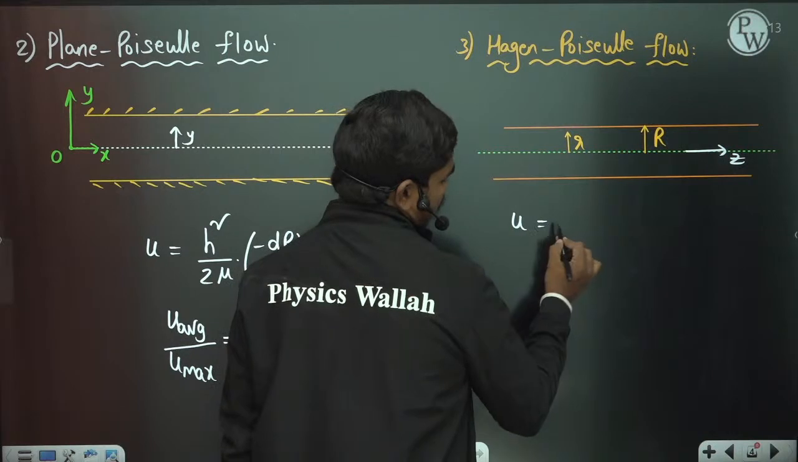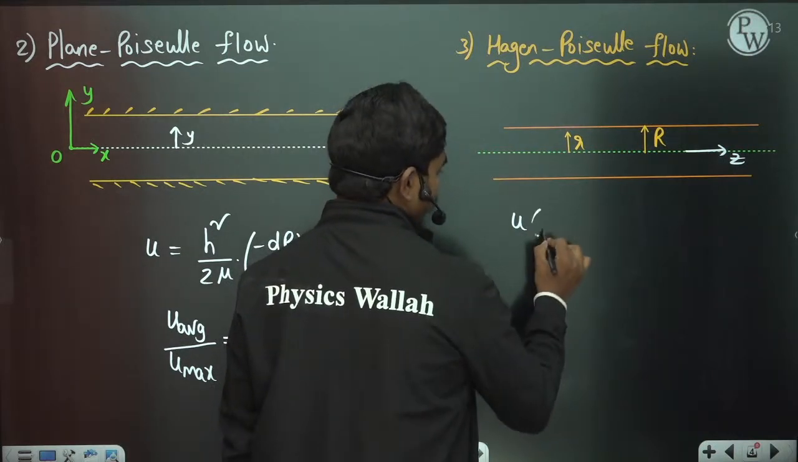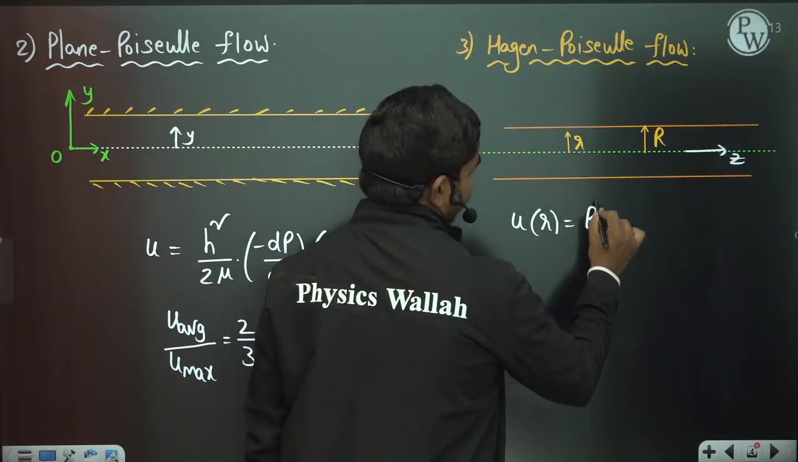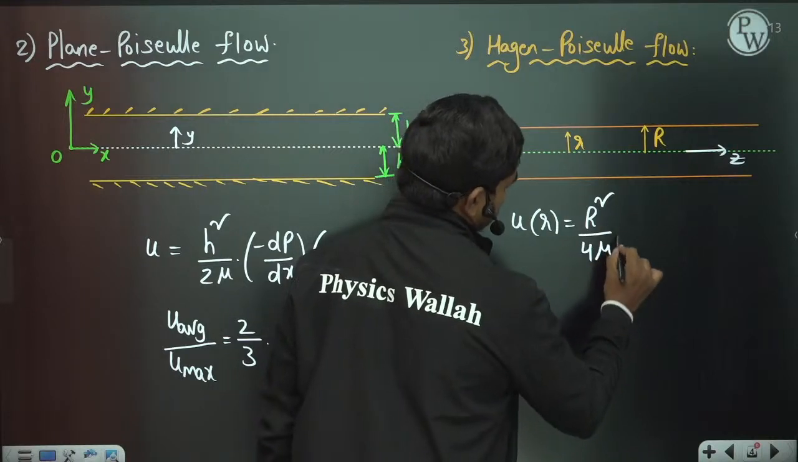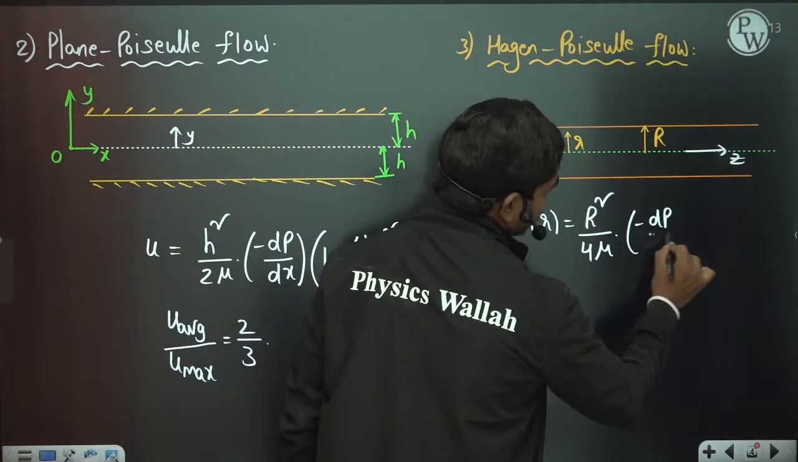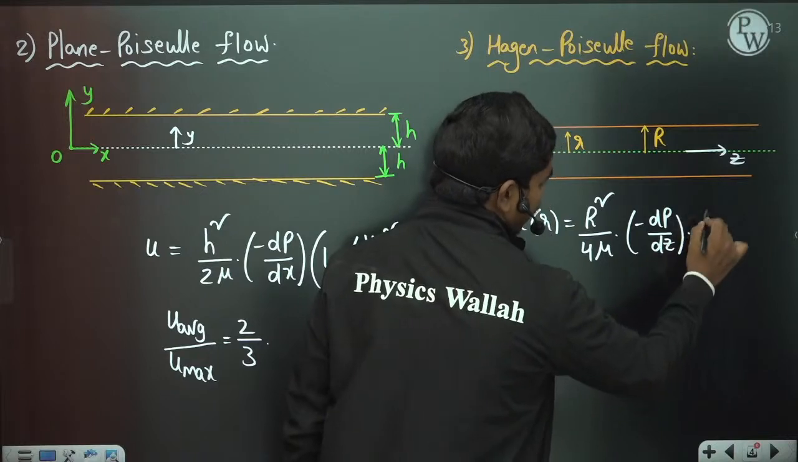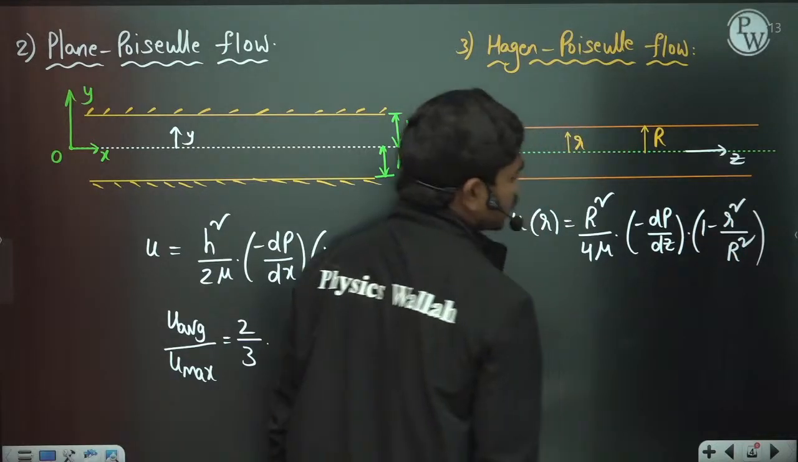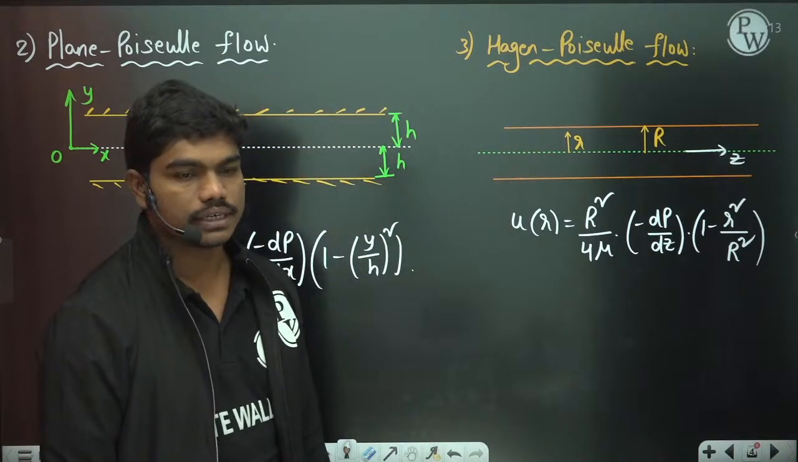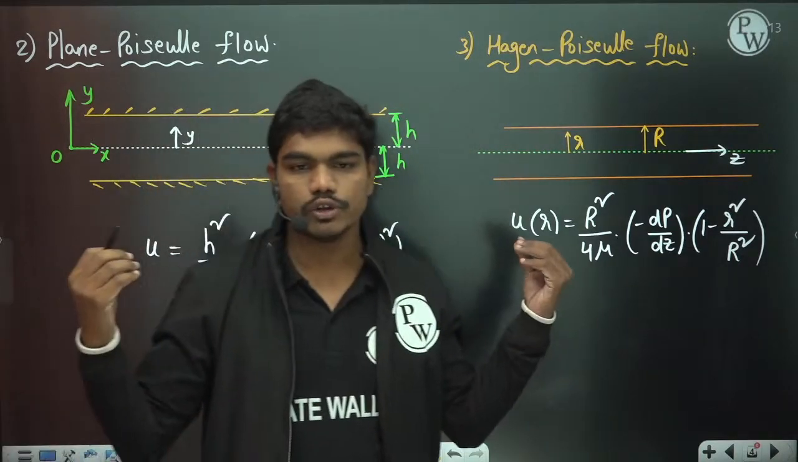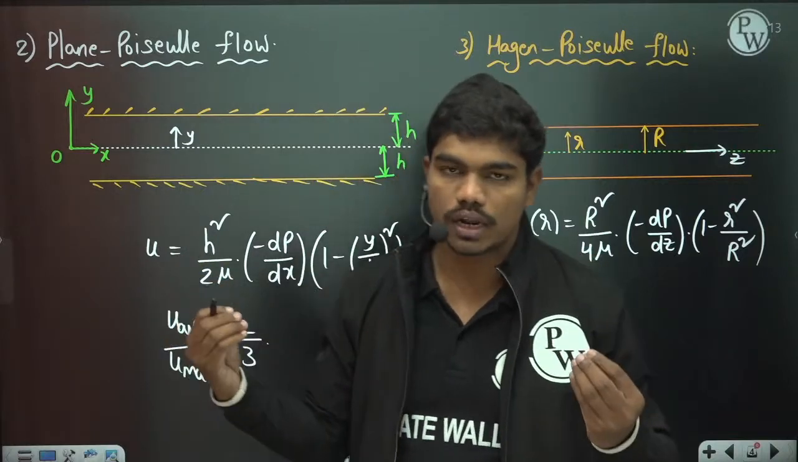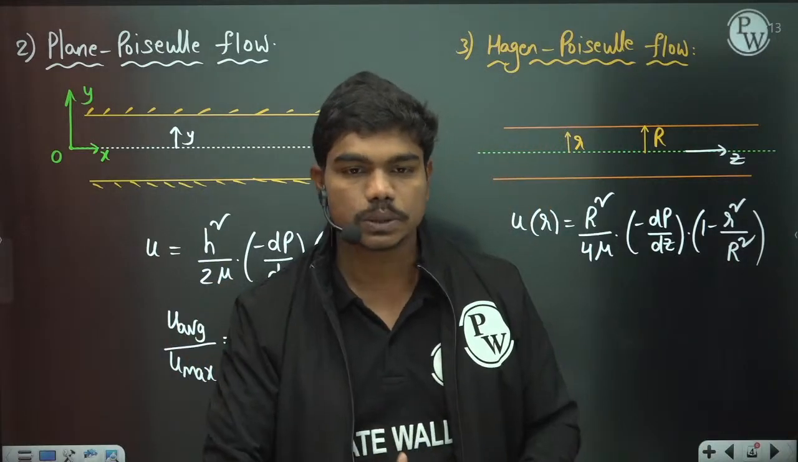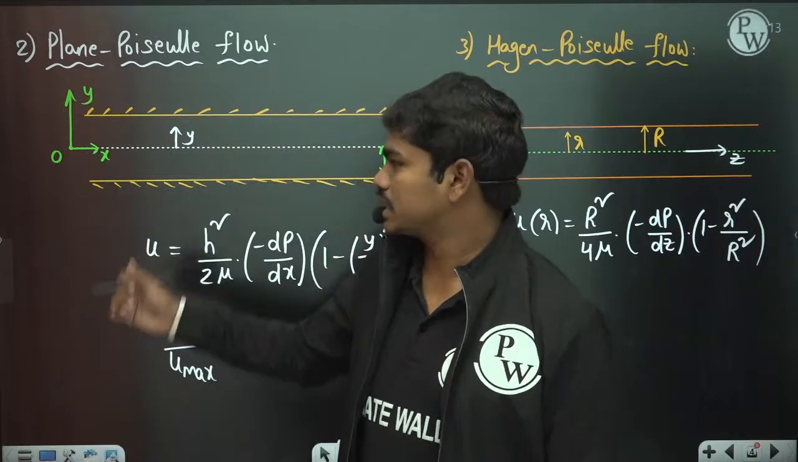Then u at any radius is given by R square by 4 mu times minus dp by dz, the pressure gradient in the direction of the flow, into 1 minus small r square by capital R square. This velocity profile has to be known to you in general if you want to solve some questions, because we are going to use small h, small r, all these terms in the upcoming questions. That's why I'm giving you the normal internal viscous flows.